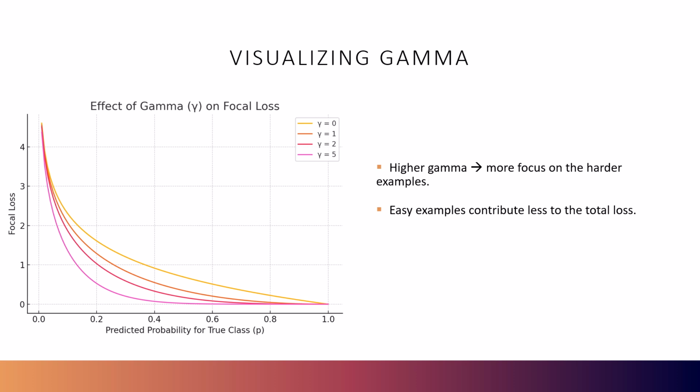Again, higher gamma yields more focus on the harder examples. In contrast, harder misclassified examples are weighted more heavily, and the model focuses on learning from those. So essentially, higher gamma values increase the model's focus on correcting its mistakes, not reinforcing what it already gets right.